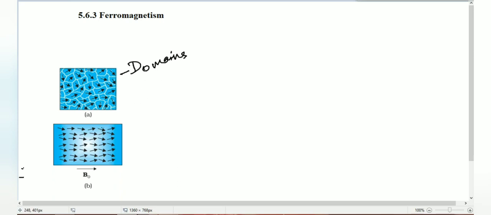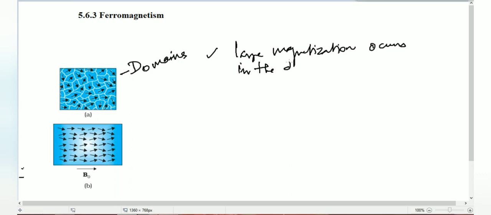When the specimen is subjected to a magnetic field, the domains will align in a regular manner, because when a ferromagnetic material is placed in a magnetic field, and this is very, very important, large magnetization occurs in the same direction, that is in the direction of the magnetic field.